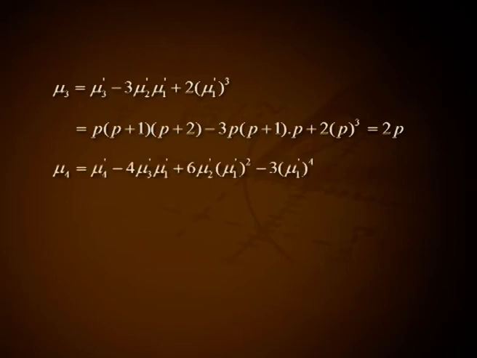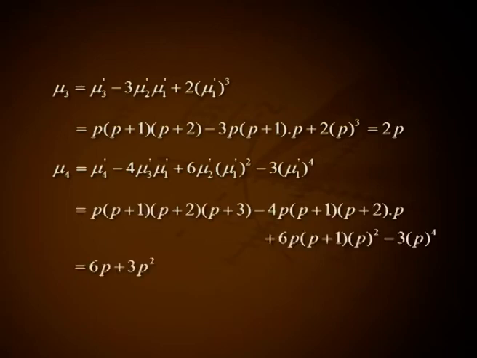Mu 4 equals mu 4 dash minus 4 mu 3 dash mu 1 dash plus 6 mu 2 dash into mu 1 dash square minus 3 into mu 1 dash raised to 4, that is equal to p into (p plus 1) into (p plus 2) into (p plus 3) minus 4 into p into (p plus 1) into (p plus 2) into p plus 6p into (p plus 1) into p square minus 3p raised to 4, that is equal to 6p plus 3p square.